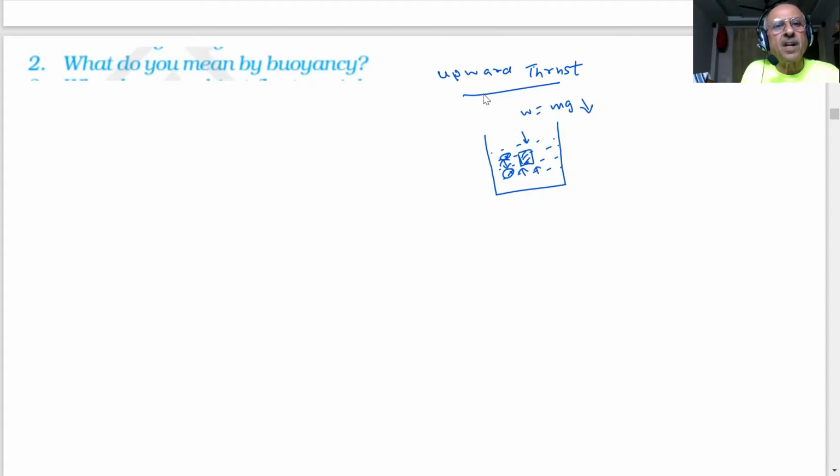So the question here, the first question as a recap of all that, what do you mean by buoyancy? What is your answer for this, students? What answer you will give in the exam when we say what do you mean by buoyancy? Sir, buoyancy is the upward thrust exerted by the fluids on the objects that are completely immersed in them. That are submerged inside the liquids. Even they can be partially immersed, otherwise they will sink also.